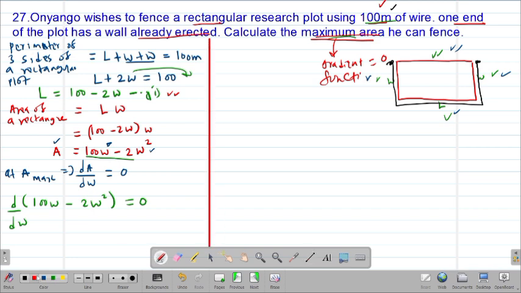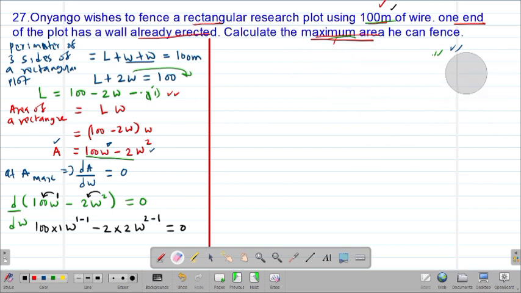So this indicates that we need to differentiate. Of course, this is power 1. When we differentiate, we pre-multiply the coefficient with the power. So this will be 100 multiplied by 1, then w, and we subtract 1 from the power. Then minus 2 multiplied by the power, so we'll have 2 by 2, then w squared, and we subtract 1 from the power. This must be equal to 0.